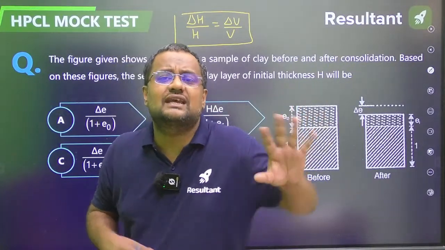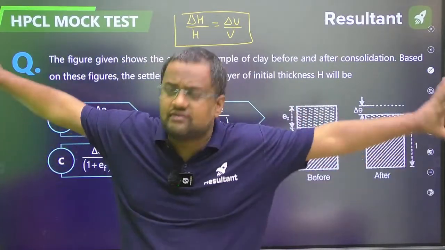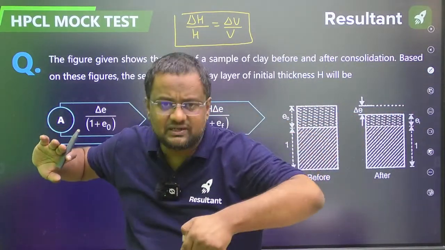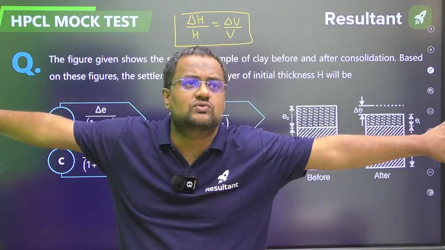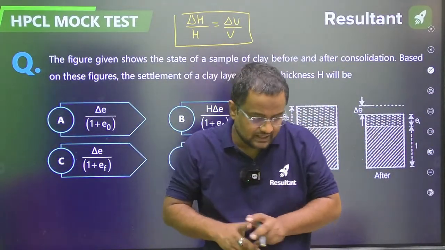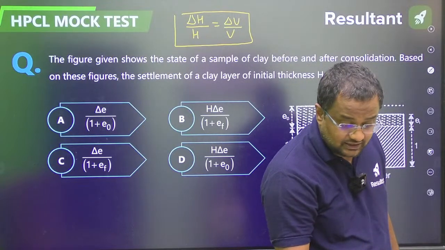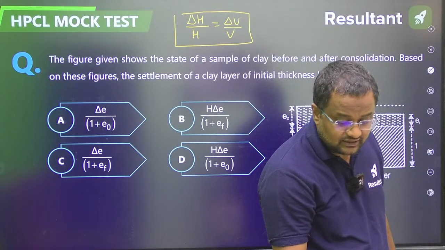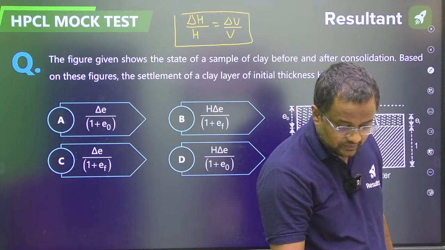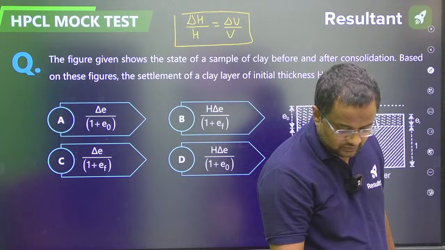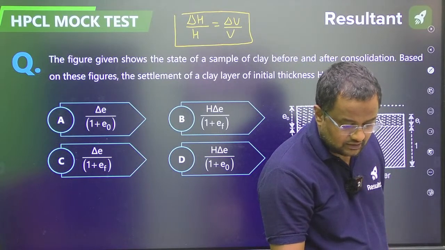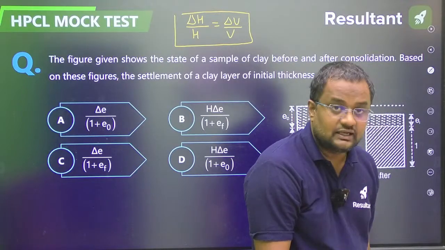You never say that sand is of 2 meter depth for 100 kilometer square area. You never say that water table is at 5 meter below for 200 kilometer square area. So always guys, soil is considered to be semi-infinite. Semi-infinite means depth is considered to be finite, area is considered to be infinite. So you never consider the area.